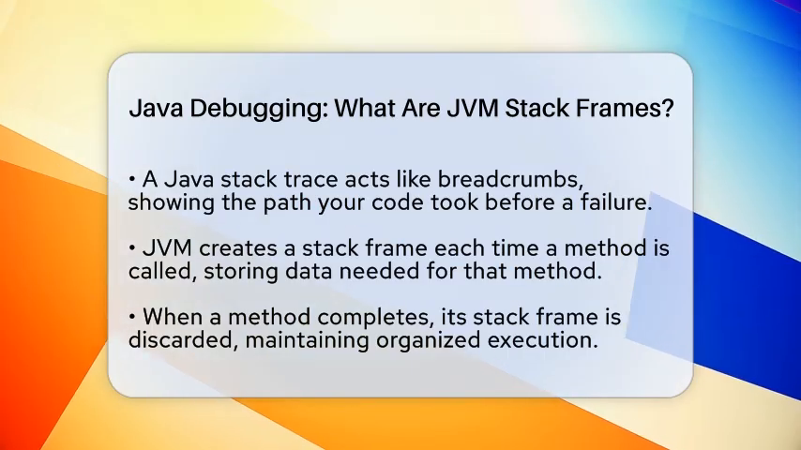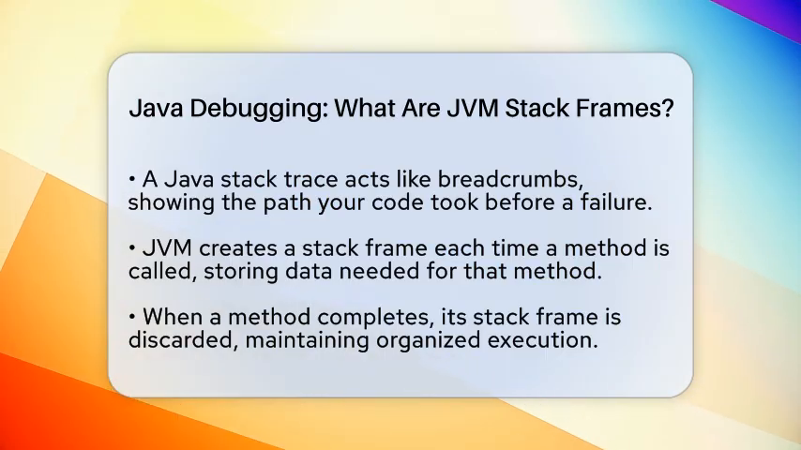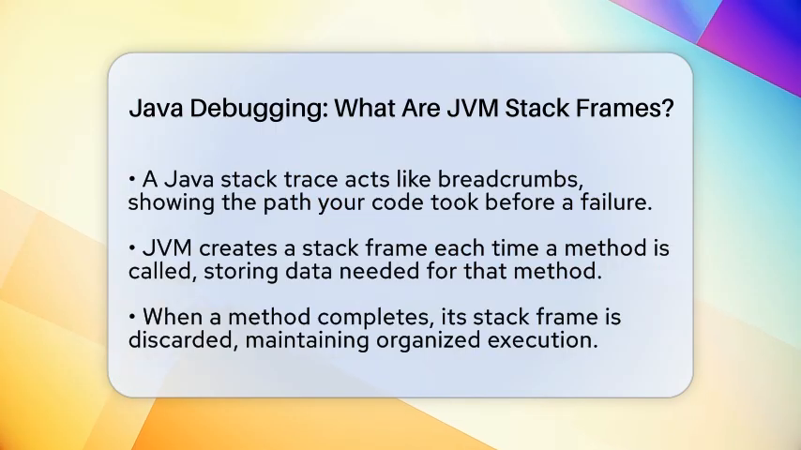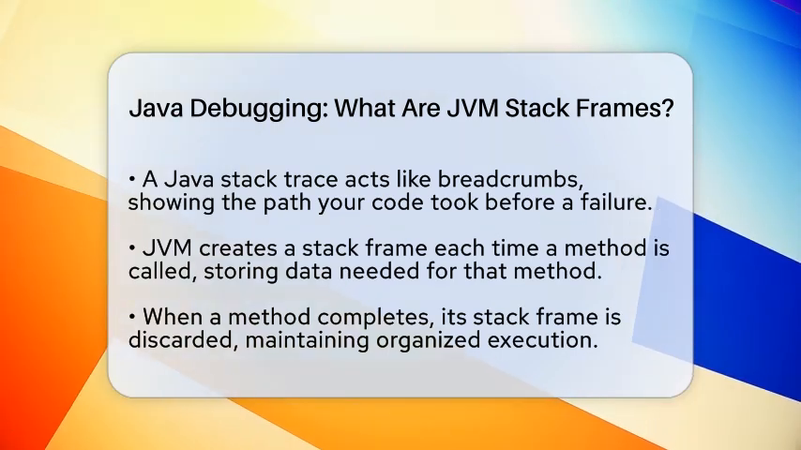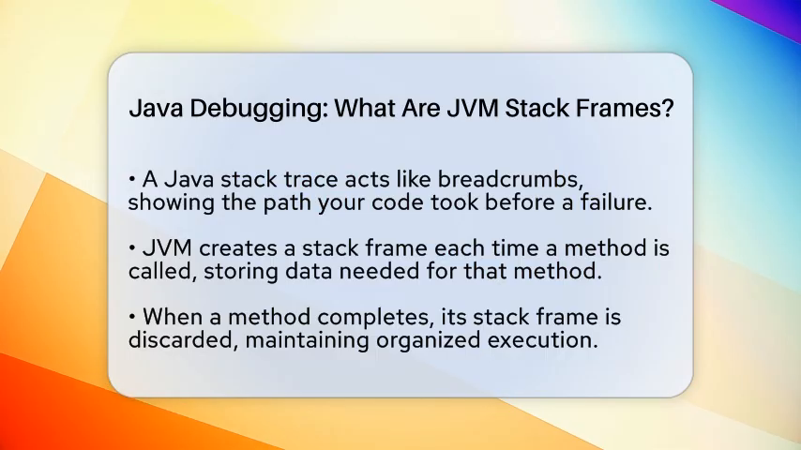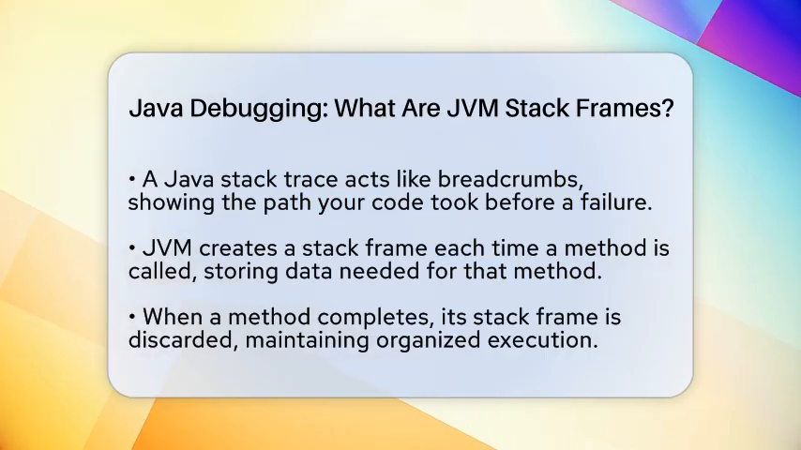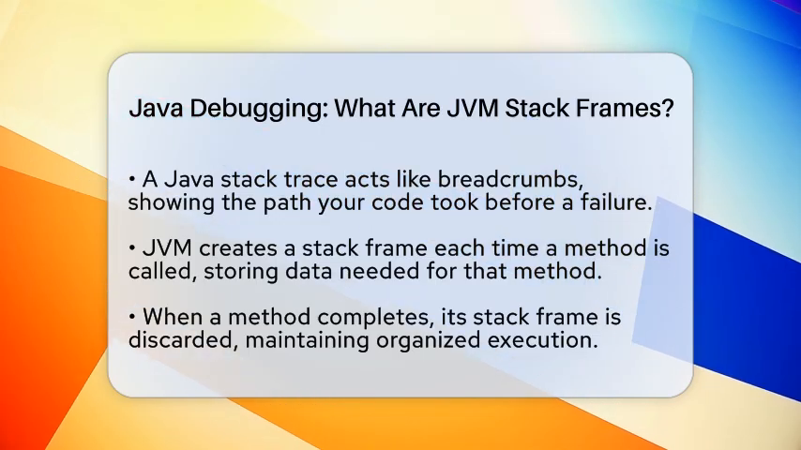But to really understand what's happening, you need to know what the JVM stack frames are and how they fit into this picture. Every time a Java method is called, the Java virtual machine creates a small data structure called a stack frame. Think of it as a tiny container that holds all the information needed for that specific method to run. When the method finishes, that container is discarded. This push and pop process keeps the program organized and helps track what's happening at each step.